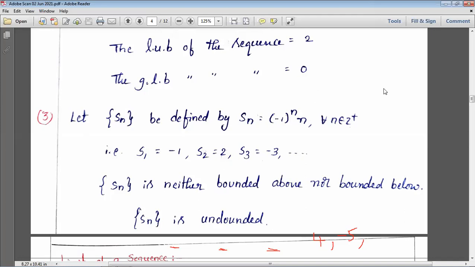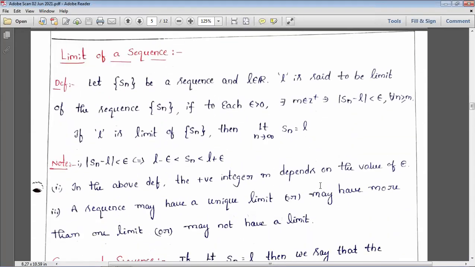And next, limit of a sequence. Already you people know very well, and you learned in your intermediate level, limit, continuity, differentiability, all those things. But here it is the limit of a sequence. So what is meant by limit of a sequence?